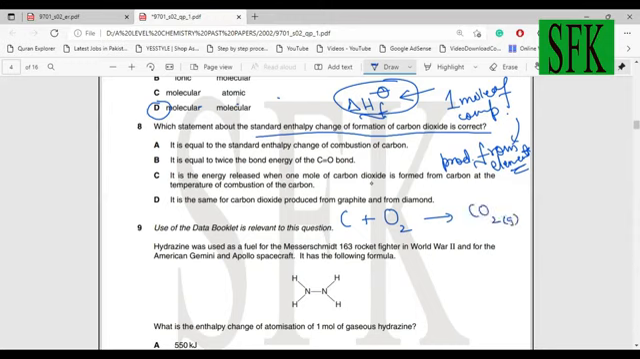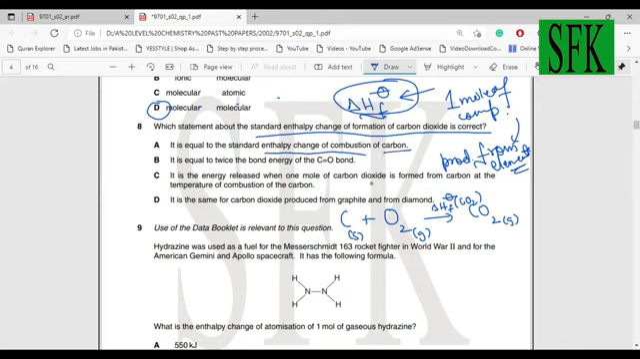This is your enthalpy change of formation of carbon dioxide, right? If you calculate the enthalpy change over here, it's going to be the formation of carbon dioxide. Now let's see what option correlates with this. Is equal to the standard enthalpy change of combustion of carbon.